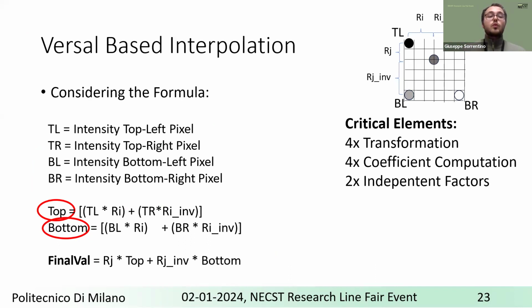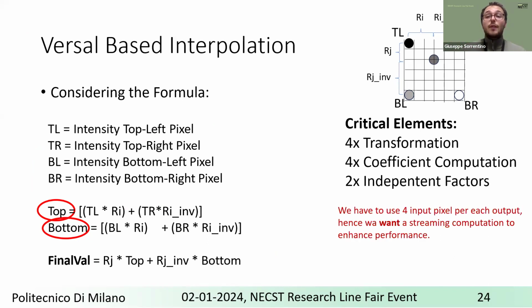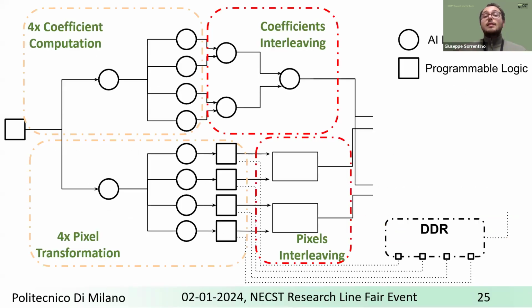According to the formula, we then have to compute the top and bottom factors, which are 2 independent factors. But as I said, we have to perform the interpolation in a streaming fashion, so within the transformation. To do so, I devised two different mechanisms, coefficient interleaving and pixel interleaving, based on AI engines and PL respectively, to give coefficients and pixels a specific order.